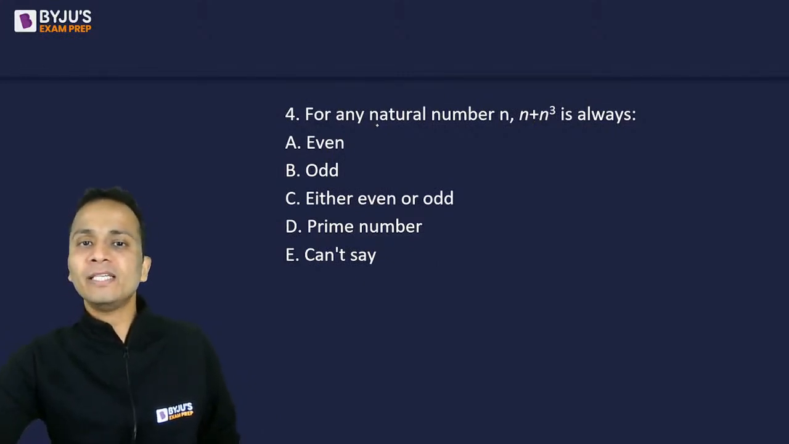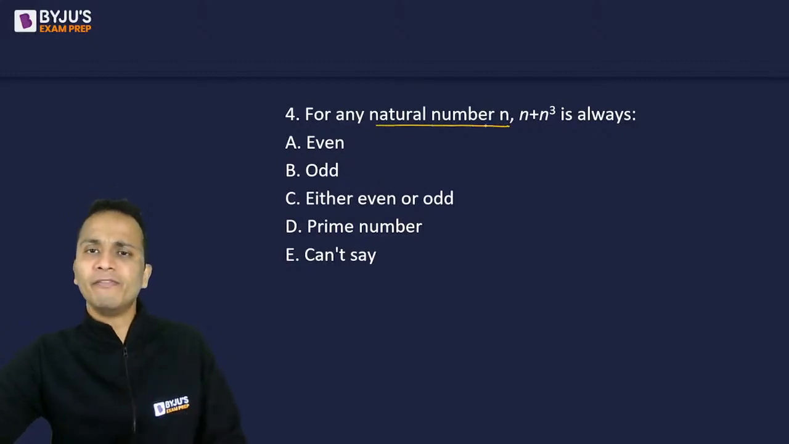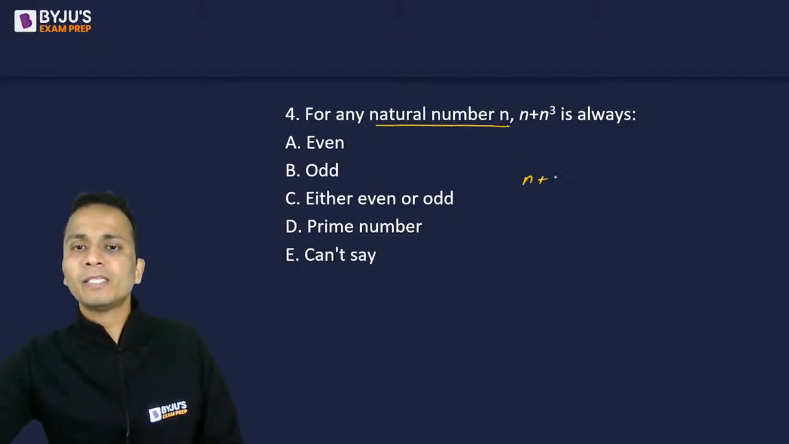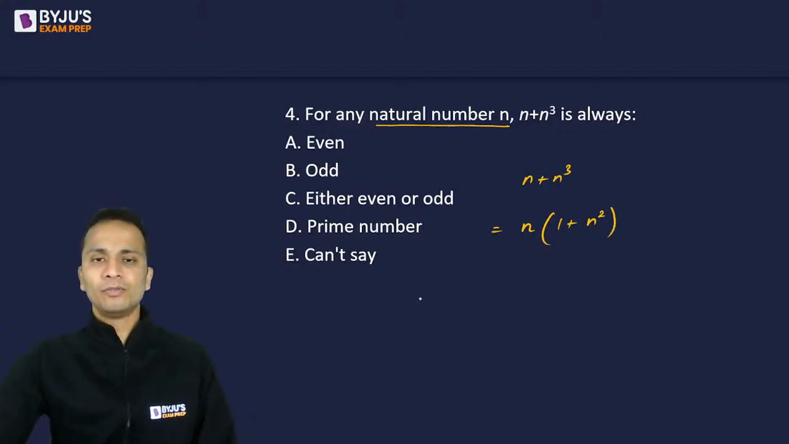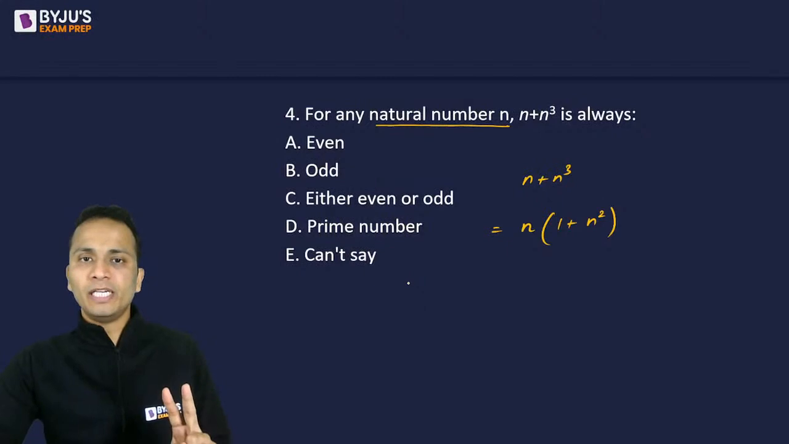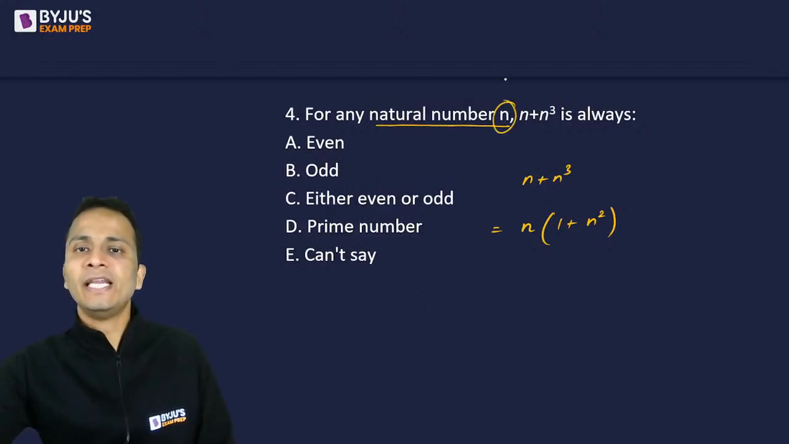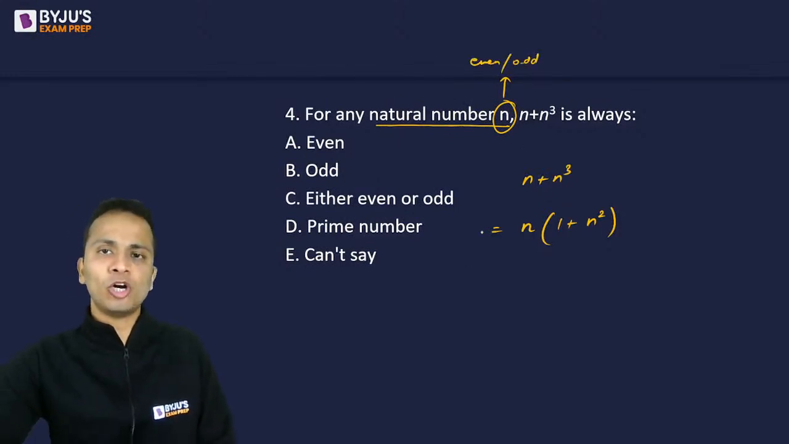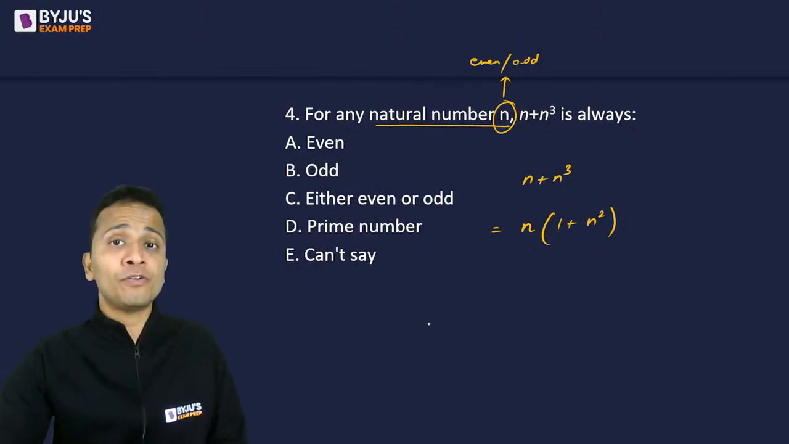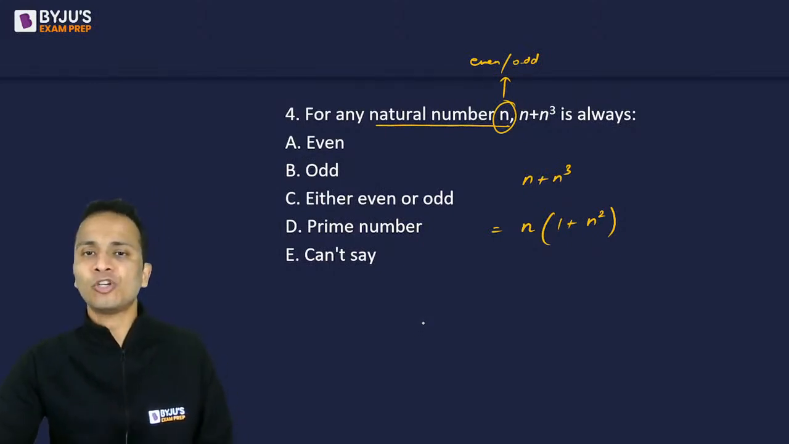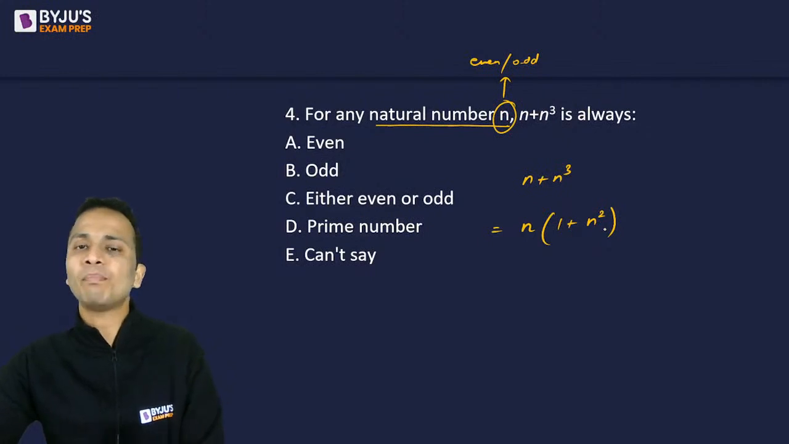So n is a natural number. It is already given. Now n plus n cube, I can take n common from here and write it as n into 1 plus n square. Okay, now there can be two possibilities for n, since n is a natural number. So n can be either even or odd. Now based on the nature of n, we have to find out the nature of n into 1 plus n square.